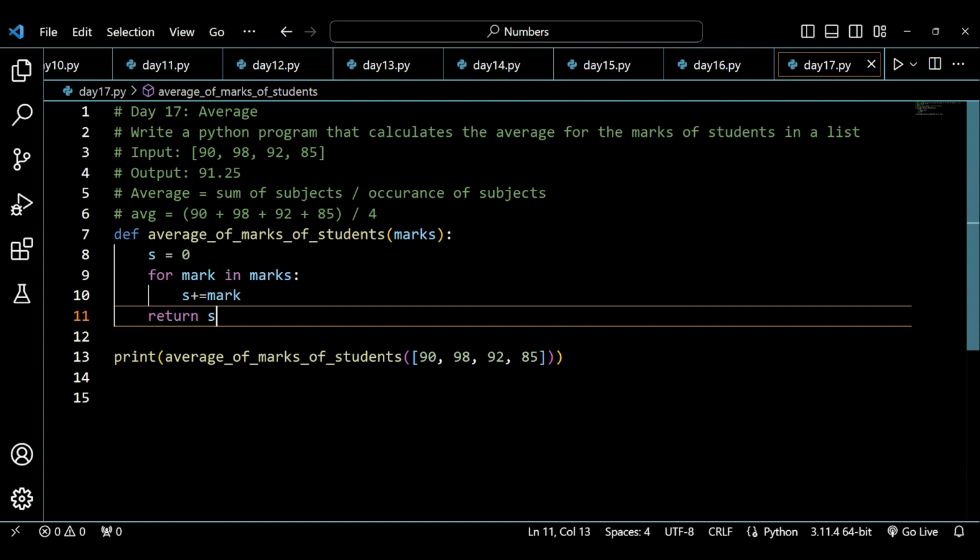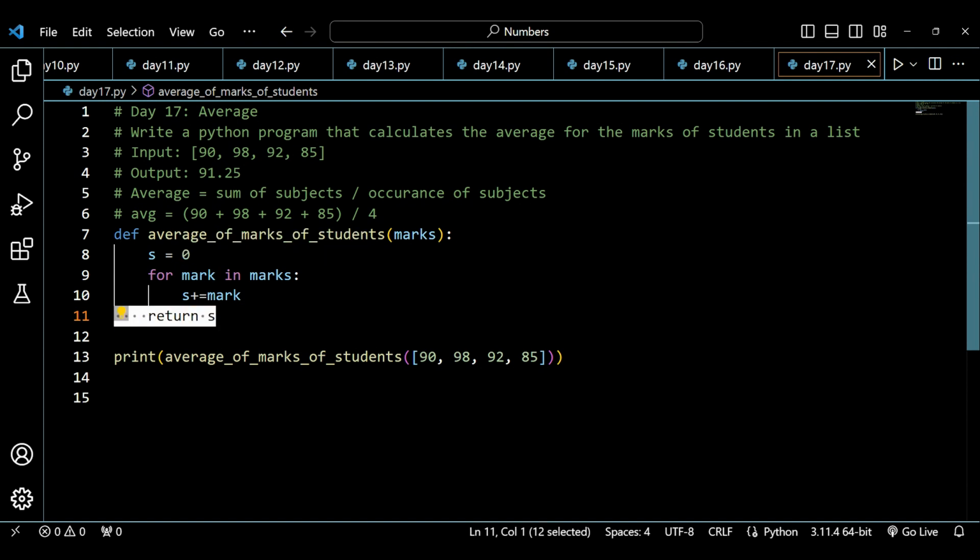So in the first iteration it will be 0 plus 90. In the second iteration it will be 90 plus 98, that will be equal to 188. Then 188 plus 92, and so on and so forth. So it will keep adding until it exits the loop. It will iterate till 85, so there will be 4 iterations, and after the 4th iteration it will exit the loop, and after exiting the loop it will return me the answer.